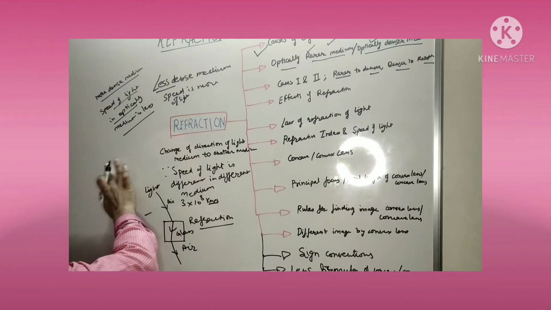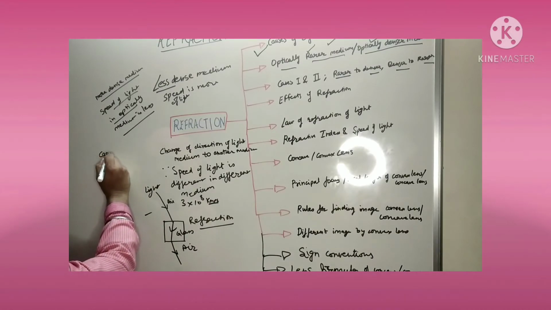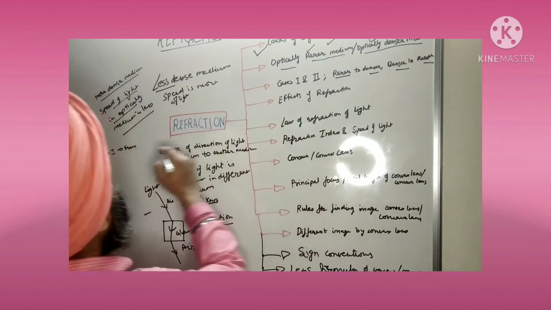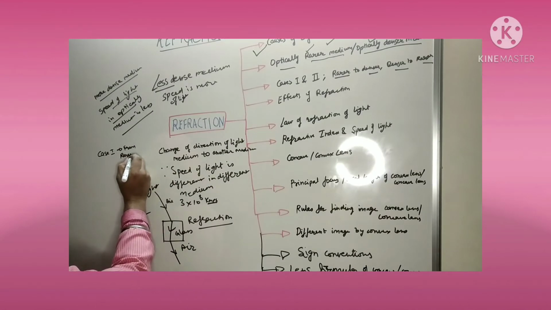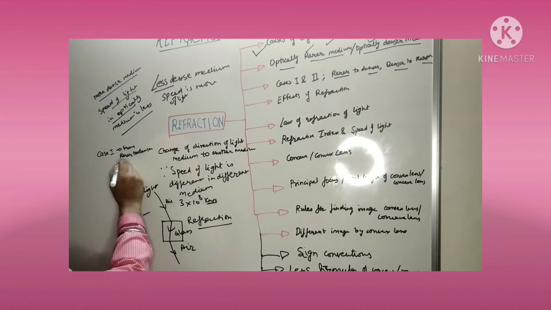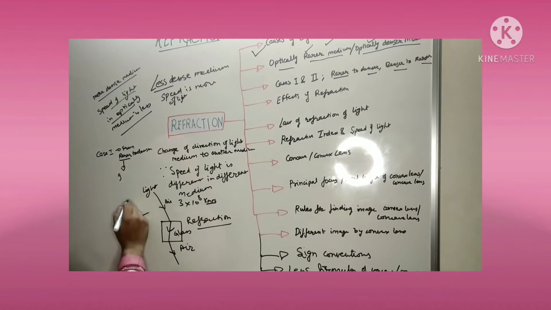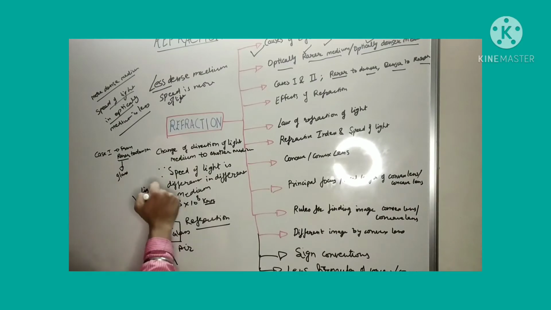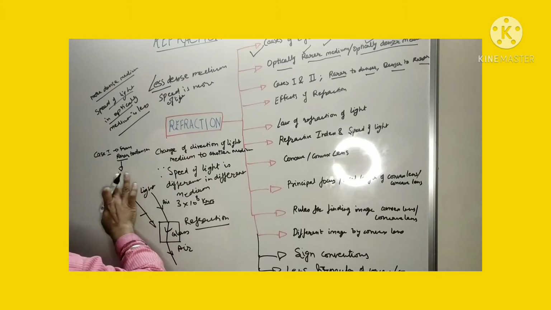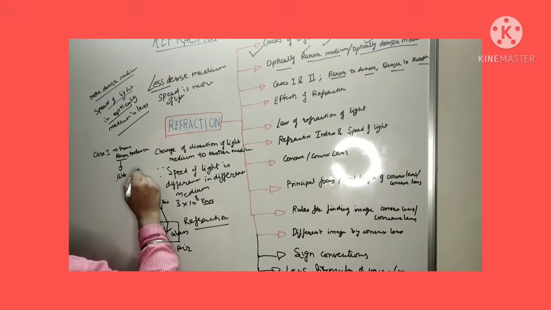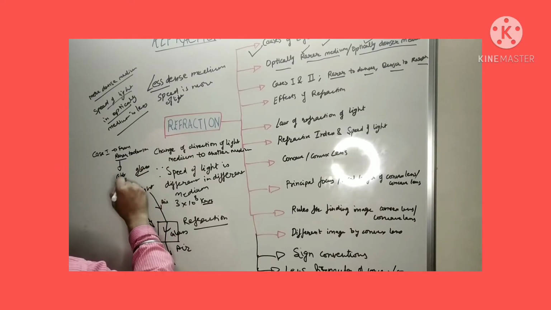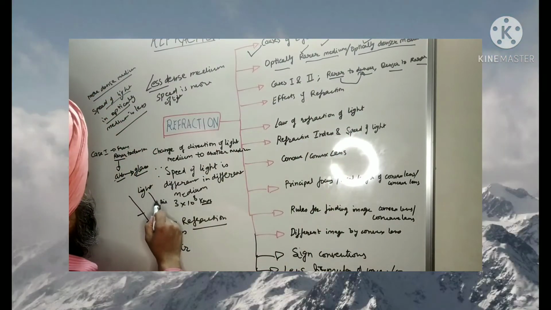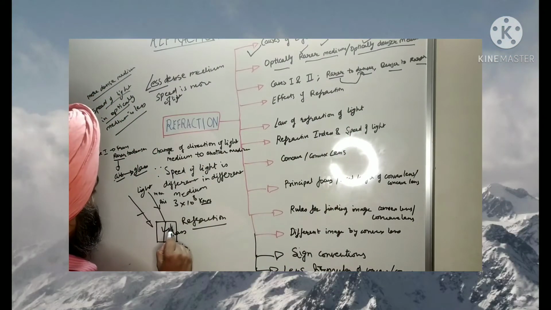So this first case is like जब आपकी light जो है it moves from rarer medium to denser medium. तो इसमें क्या है कि रेयर मीडियम कौन सा है? इस केस में रेयर मीडियम है एयर, और डेंसर मीडियम है ग्लास. ठीक है? When it is traveling from air to glass, so that means it is traveling from the rarer medium to denser medium. तो यहाँ पे इसकी speed will be more, and here the speed will be less.